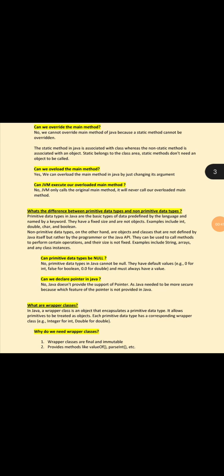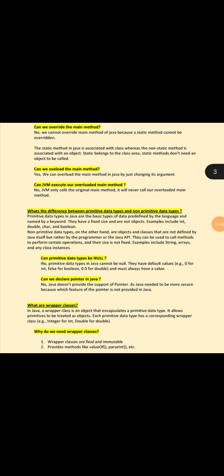What is the difference between primitive data types and non-primitive data types? Primitive data types in Java are the basic types of data predefined by the language and named by a keyword. They have a fixed size and are not objects. Examples include integer, double, char, and boolean.